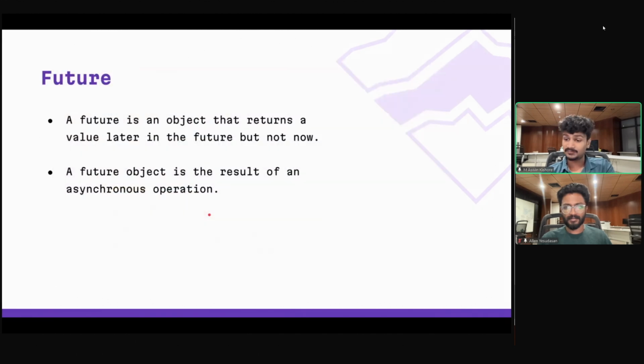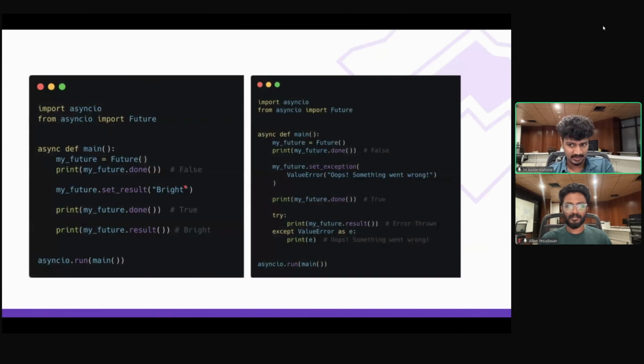Now let's look at futures. If you have done JavaScript before, there's something called promises there. So future is something similar to that conceptually. Future is something that we create right now, but we expect that sometime in the future someone will set a value to it. That's actually the principle behind future. It's the result of an asynchronous operation. Let's look at an example.